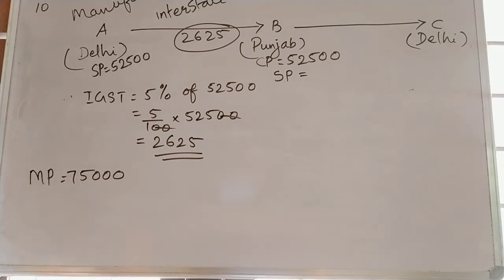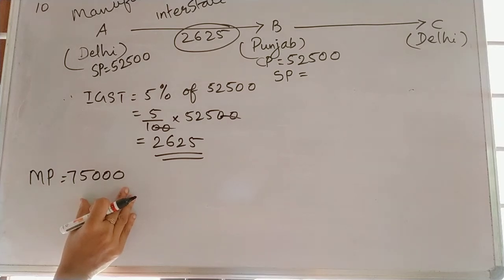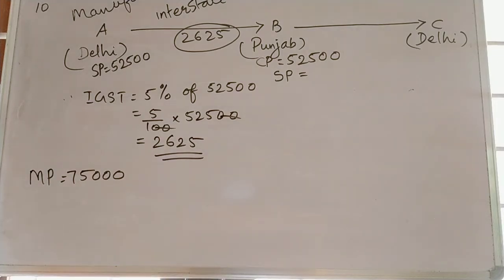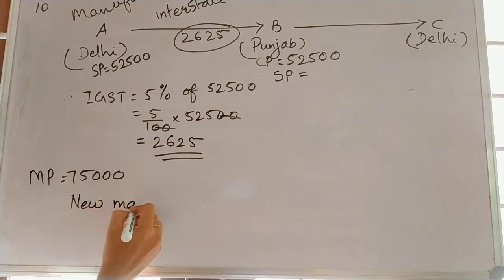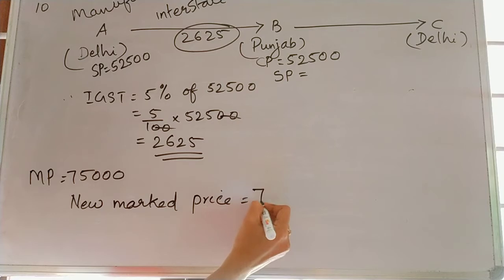That means already 75,000 marked price is there. He added again 30% to this marked price. So what will be the new marked price? New marked price will be 75,000 already there.